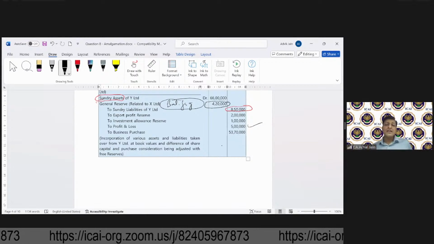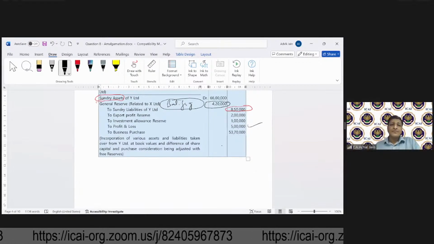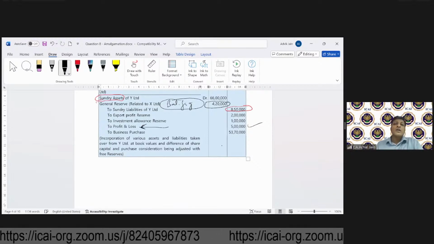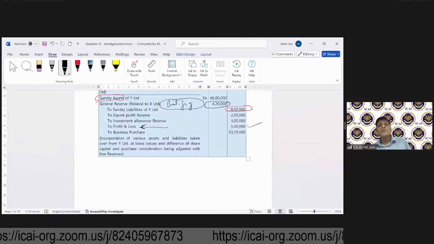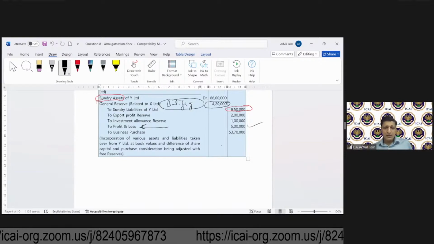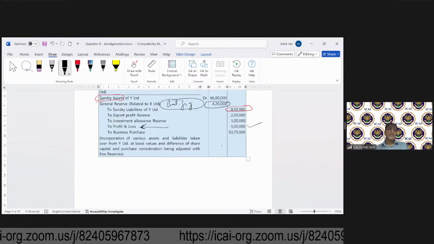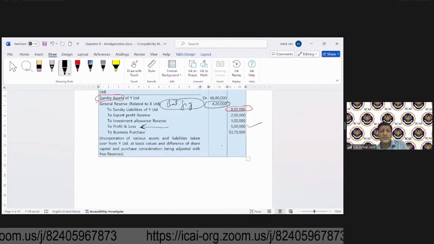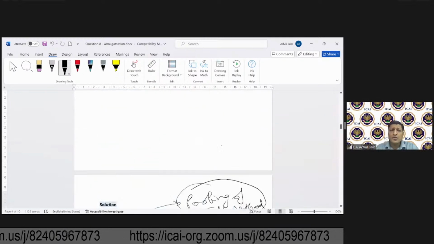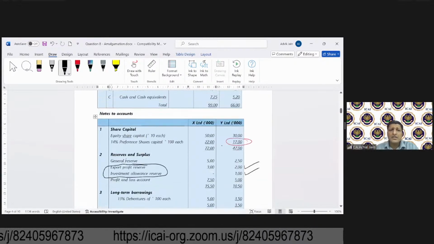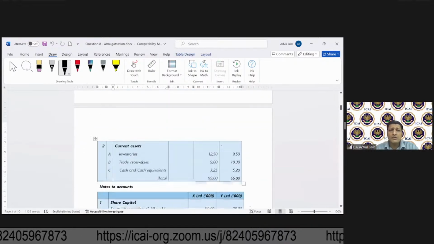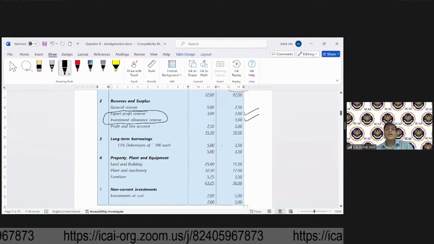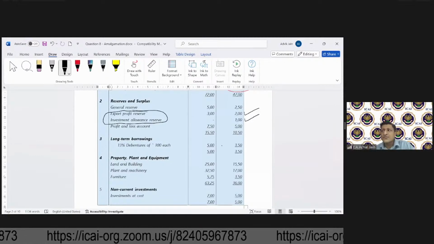Now you may be thinking that in this illustration, even though we have moved this credit balance of profit and loss, we have not moved the general reserve balance. If you want, you can always do that. Suppose you credit general reserve by the amount which is there. The general reserve was 2.5, and the profit and loss credit balance was 5.